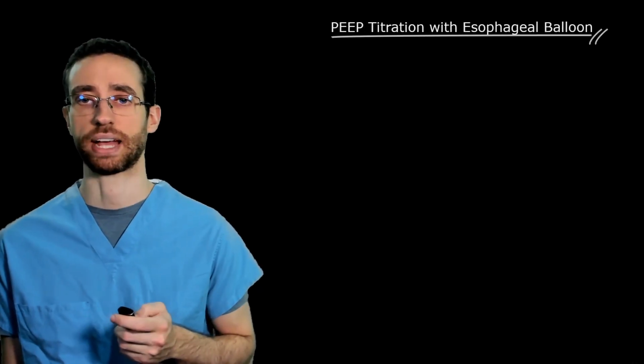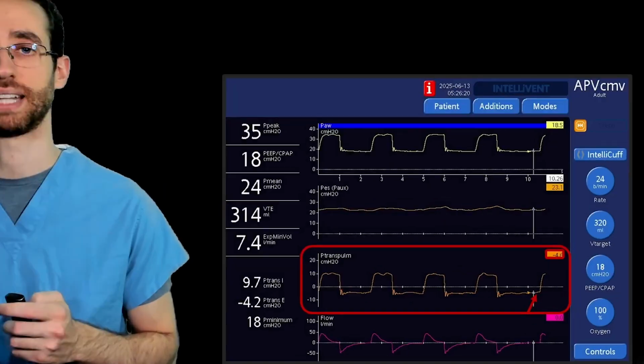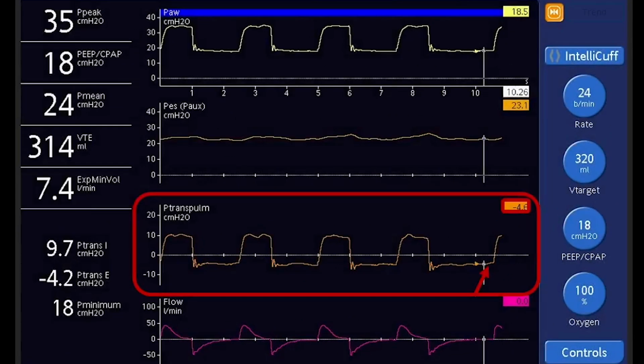The first and easiest measurement to look at is the end-expiratory transpulmonary pressure. We perform an expiratory hold and look for the difference between expiratory pleural pressures and our total PEEP, which is shown in our transpulmonary pressure graph in red. If pleural pressures are higher than our PEEP, like in this case, where the end expiratory pleural pressure is 23 and expiratory alveolar pressure is 18, our total PEEP, then there is an active net pressure of roughly 5 centimeters of water at every expiration compressing the lungs.